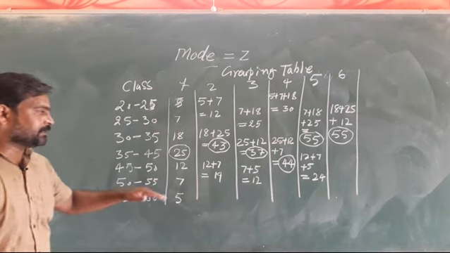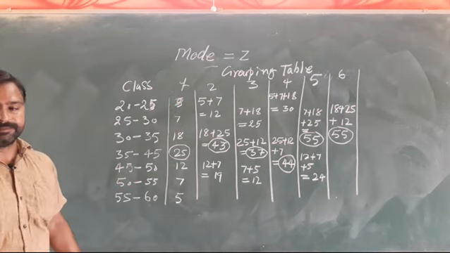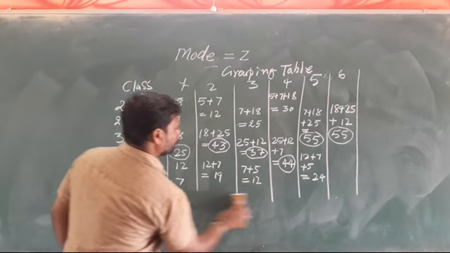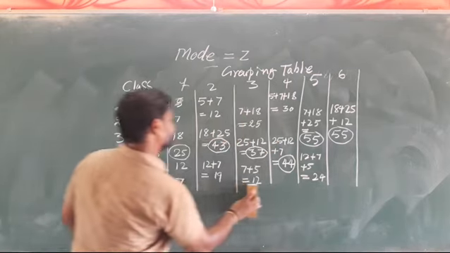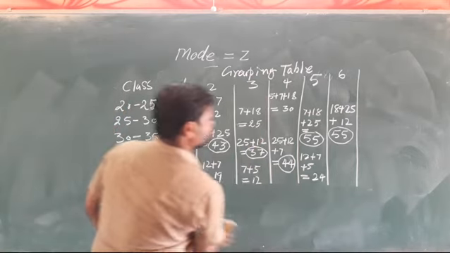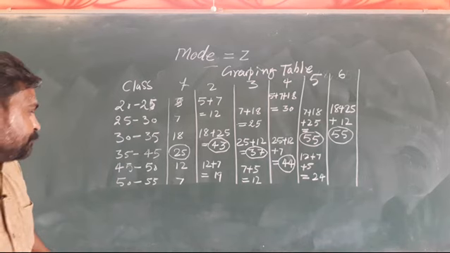Now after making this we will make tally marking. I am going to make the tally marking here right after this so that you can understand better.